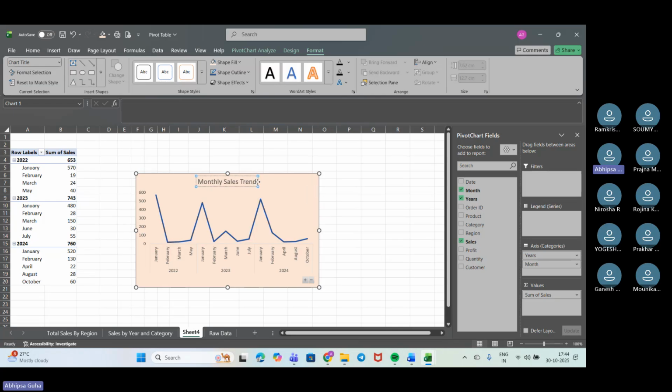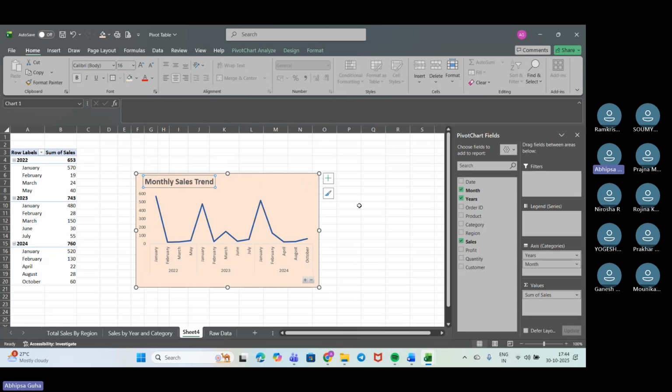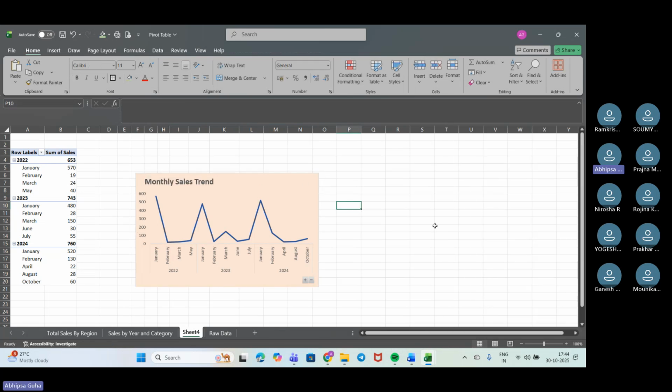Right. So we'll do some of the basic formatting up. We'll go to Home. We'll increase the size, keep it bold, and move it to the left side. Hope this is understandable to you. So now we'll rename the sheet to monthly sales trend. Right? So we have created the monthly sales trend up here.